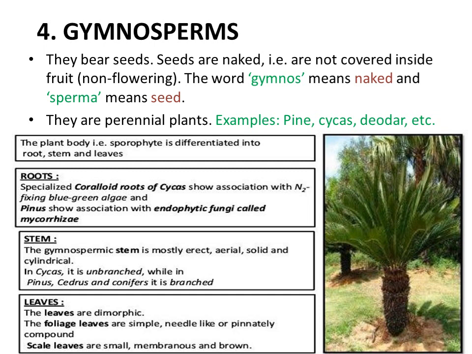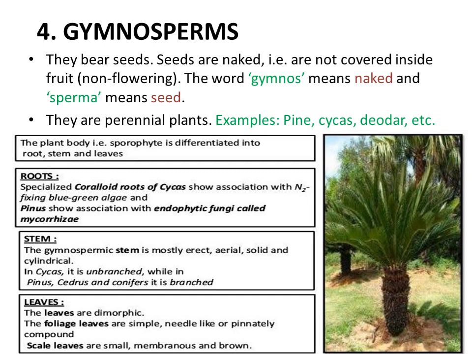There is symbiotic association in the root cells with the blue-green algae, and these types of roots are called coralloid roots. Coralloid roots are present in cycas which show symbiotic association with the nitrogen fixing algae in them. Even pinus shows association of endophytic fungi with the root, and that type of association is called mycorrhiza. Again, it is a type of symbiotic association.